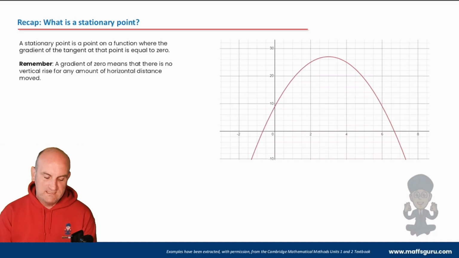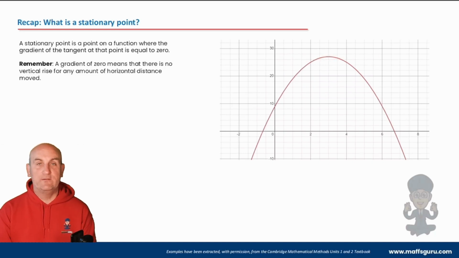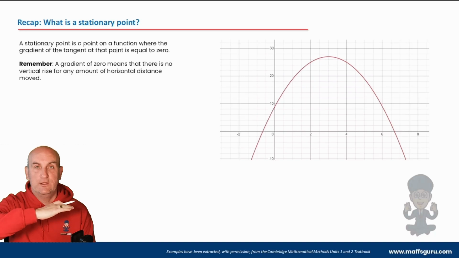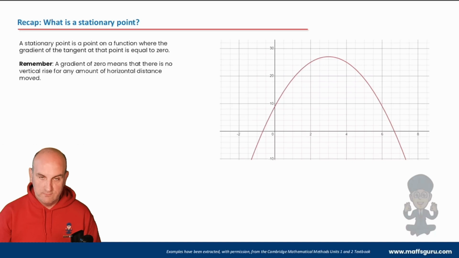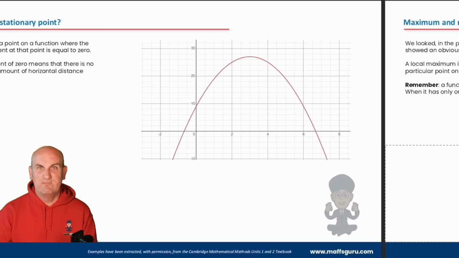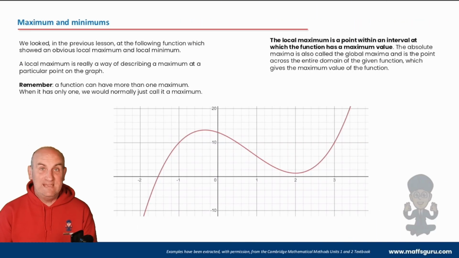So recap, what is a stationary point? If I was to label it here on my diagram, it would be probably around there. Because if I was to draw a tangent at that point and work out the gradient of that tangent, it is going to be 0. A horizontal line has a gradient of 0. Why? Because there is no vertical rise for any horizontal movement. And that comes back to our year 9 mathematics, where we say gradient is rise over run. So we're looking for where there is absolutely no rise for any run that we make. So that's fairly obvious.